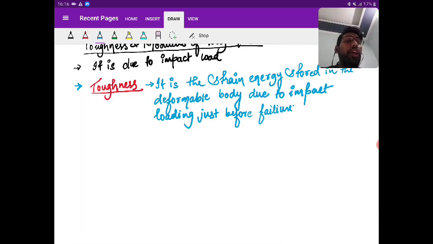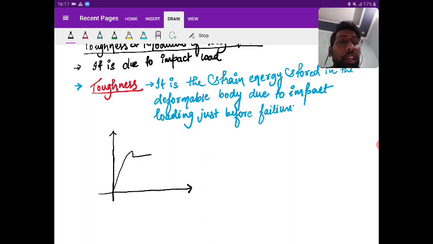Now, if I want to show this mathematically or graphically, what is strain energy? I already told you, it's nothing but the work done by the externally applied load. So let me draw a random diagram. I'm not saying this is for mild steel, I'm drawing a random diagram, and this is the failure point. This is the P-delta curve.